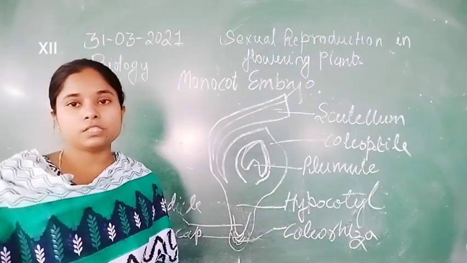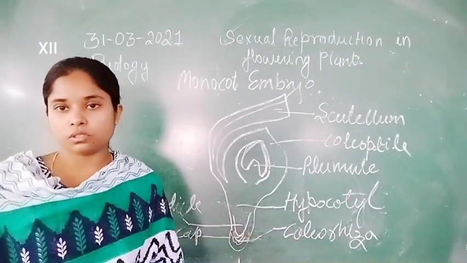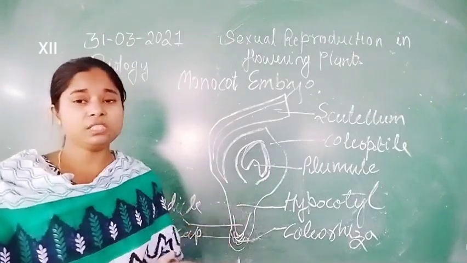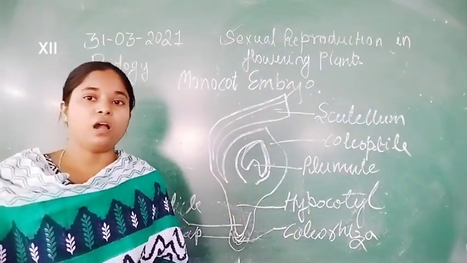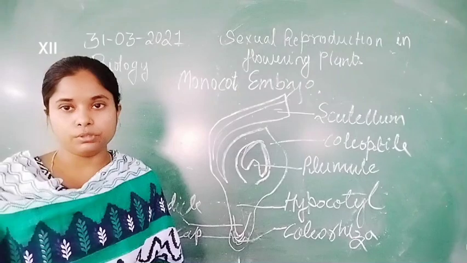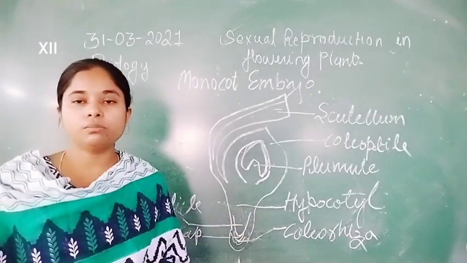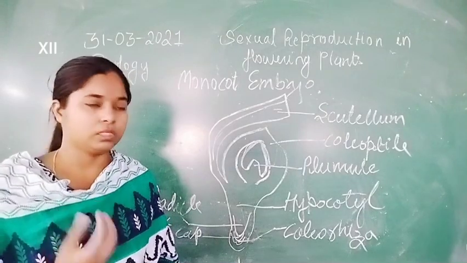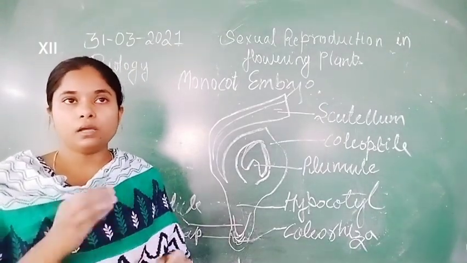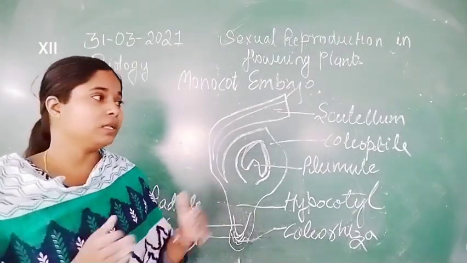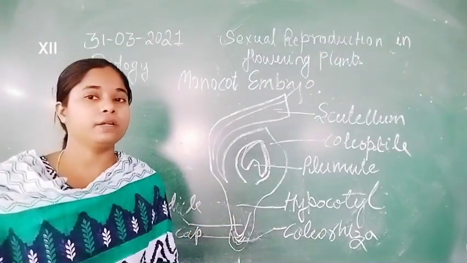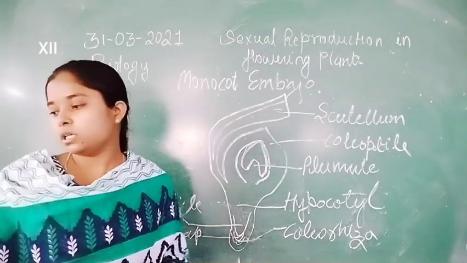That's why monocot seeds generally have endosperm after the development of the embryo too. Whenever they undergo germination, the nutrients other than the scutellum are provided by the endosperm, and that type of seed is known as